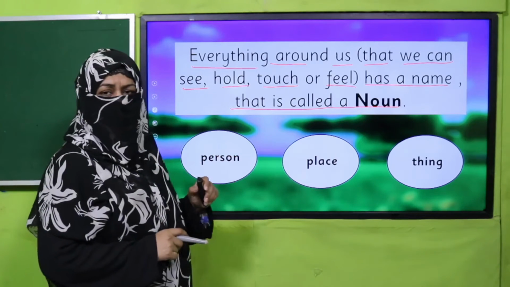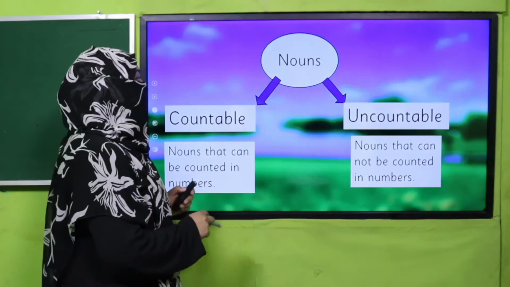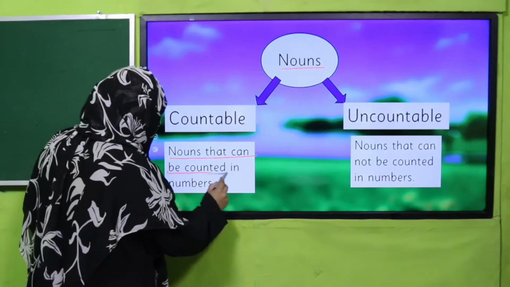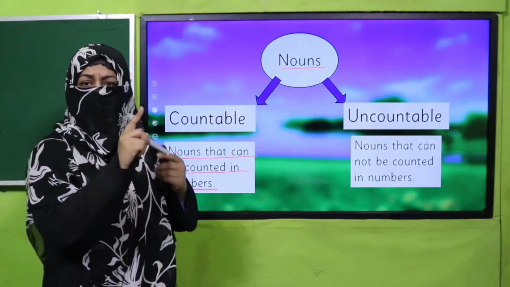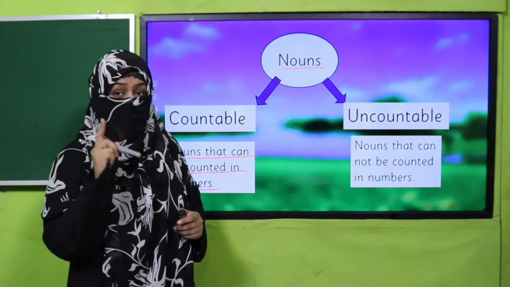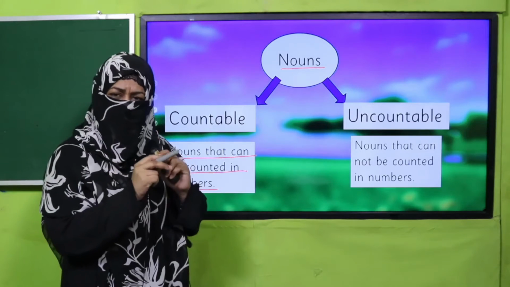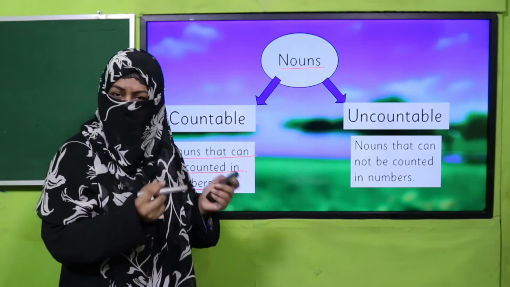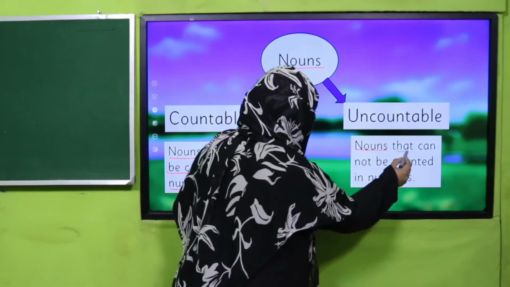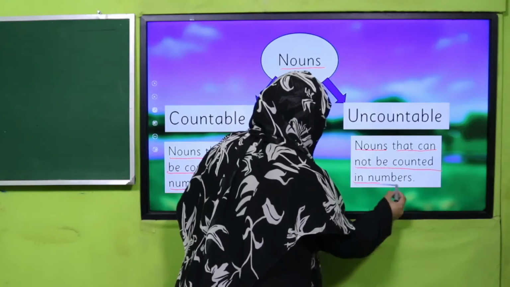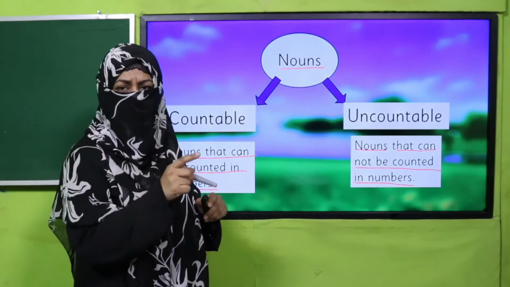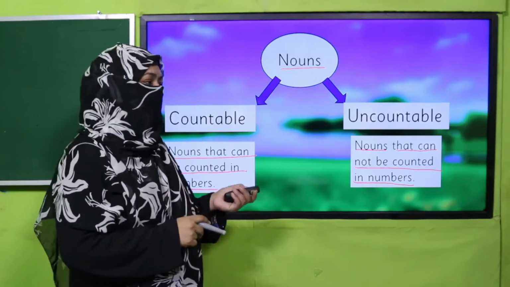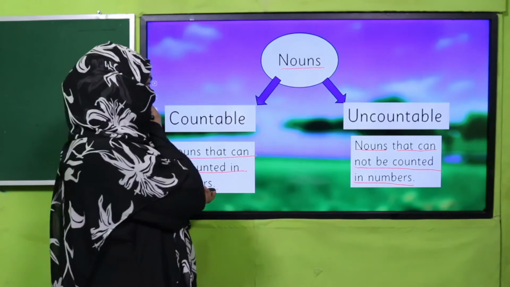Now how to find out countable and uncountable? The nouns which can be counted in numbers. And what does it mean? 1, 2, 3, 4. Everything, person, place, whatever. Every noun which we can count is a countable noun. And nouns that cannot be counted in numbers, meaning you cannot count 1, 2, 3, are called uncountable. This is the concept. So let's understand it with examples.